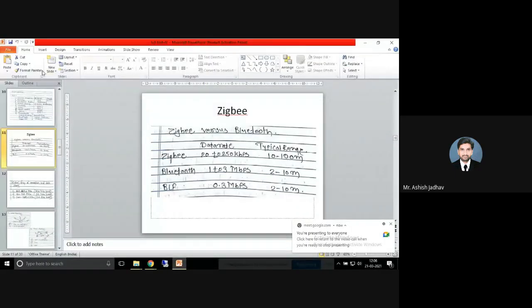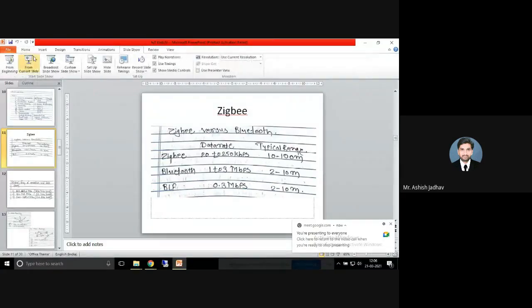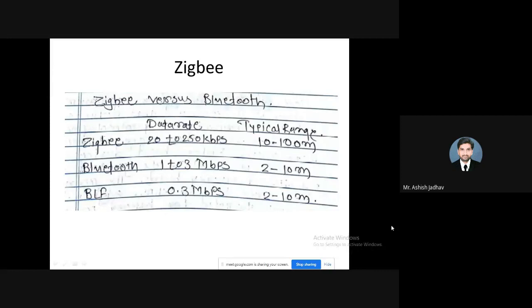Yeah, write your roll numbers in the chat box. Is it visible? Yes, sir. Okay.